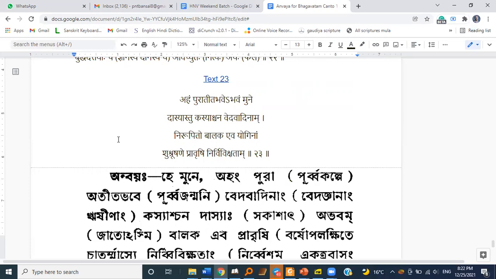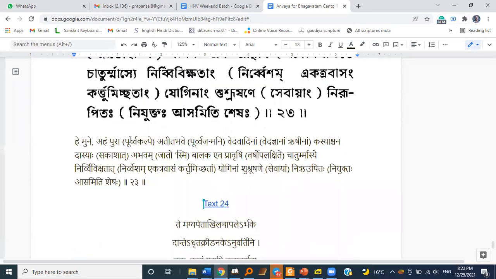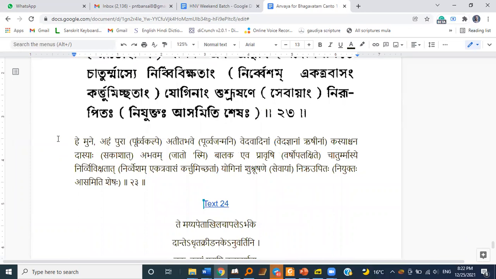Dasyah tu kasyah chana vedavadinam nirupito balakah eva yoginam shushrushane pravrashi nirvivikshatam. So he's beginning to tell his own katha, past lifetime. He mune aham pura purva kalpe atit bhave purva janmani vedavadinam vedajnanam rishinam kasyashchana dasyah sakashat abhavam jatosmi.